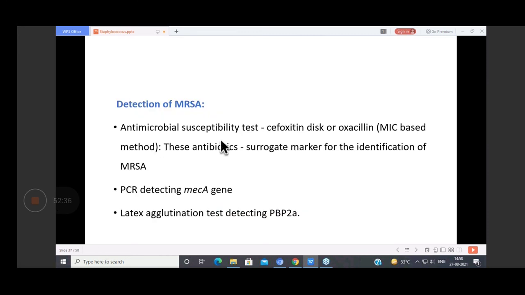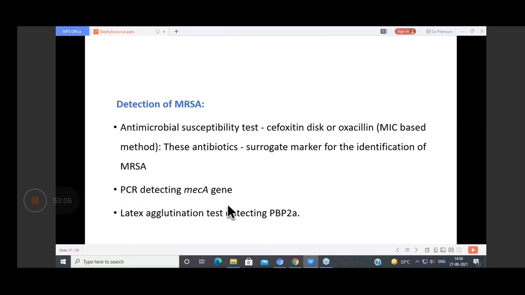Then how we can detect this MRSA? We can use antimicrobial susceptibility testing. We can use a cefoxitin disc or oxacillin disc. हम ये disc use करते हैं for detection of the MRSA, and it's a surrogate antibiotic. These are surrogate markers for the identification of MRSA. So if one has to detect MRSA, then we use this cefoxitin drug or the oxacillin drug, the disc. लेकिन methicillin की disc नहीं आती.